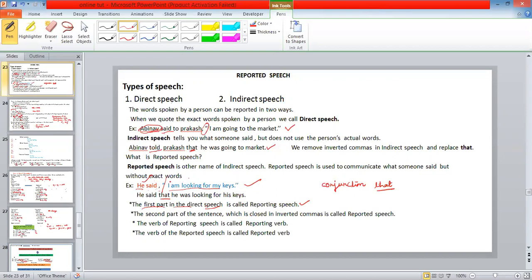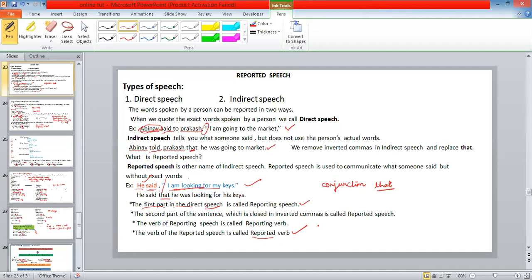Here "said" is called the reporting verb, and "am looking," which is present continuous, is the reported verb. So this is how we came to know about reporting verb, reported verb, reporting speech, and reported speech.